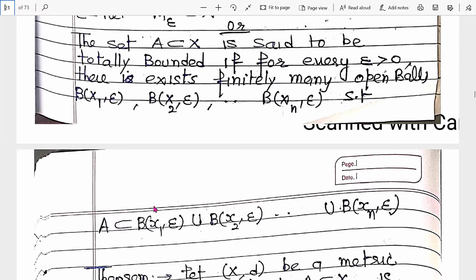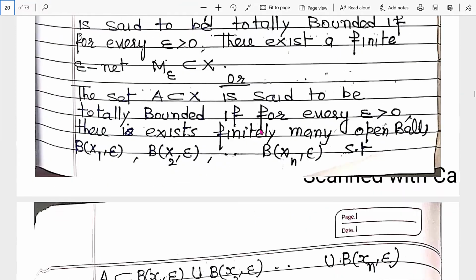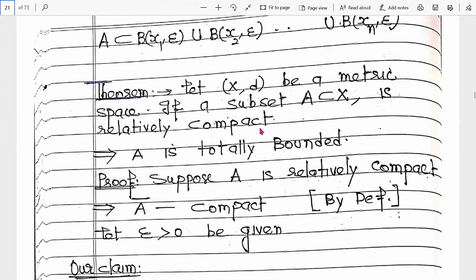These points x1, x2, ..., xn are basically points of the epsilon net M epsilon. Clear? Because these points are finite, M epsilon is finite. So this is the definition of a totally bounded set.